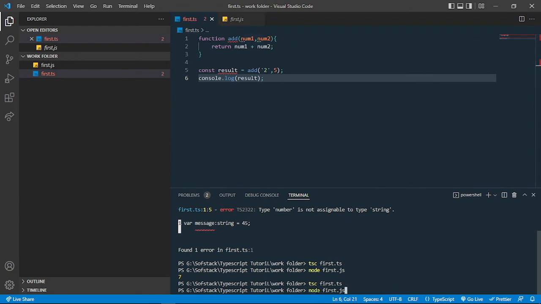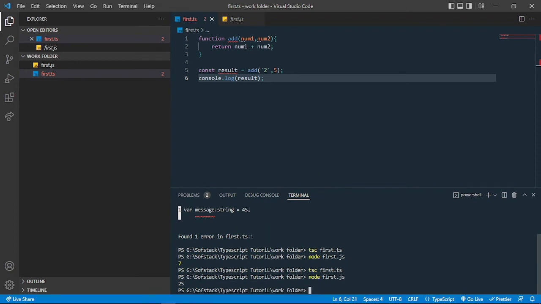If I run that file, you can see that 25 is returned, but that is not the desired result. Sometimes it happens when we are working in some functions which require the type to be checked, and the type should match the number because we want the numbers to be added. So that's why these types matter in those cases.